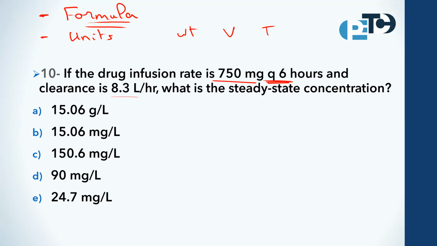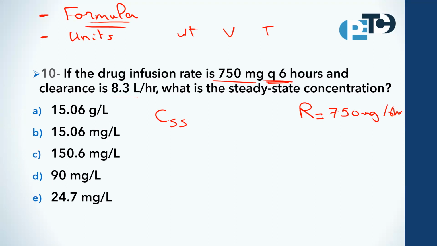So for this question, what is the formula that we will use? Here we are asked about the steady state concentration. What information do we have? We have the infusion rate equal to 750 milligrams every 6 hours.